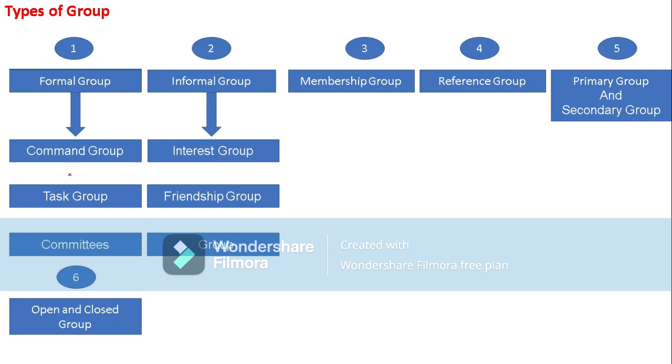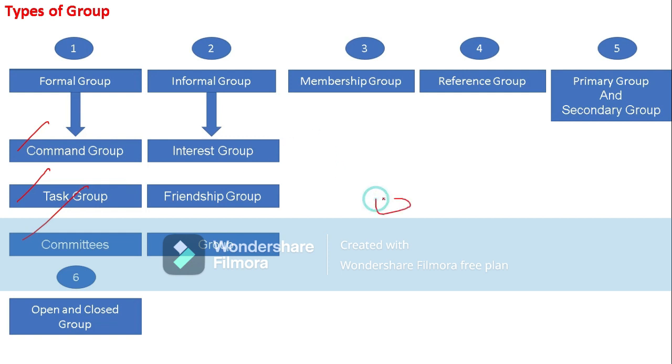Okay, coming to types of formal groups. What are all the types? Command group, task group, committees. So these three are the types of the formal group. First one is command group. What does command group mean? A group of individuals who work under the command or order of a particular person.